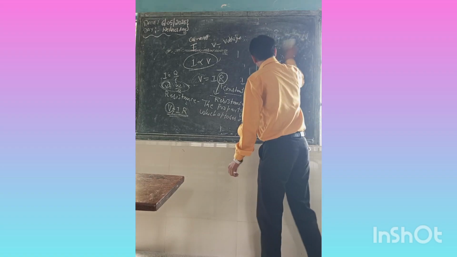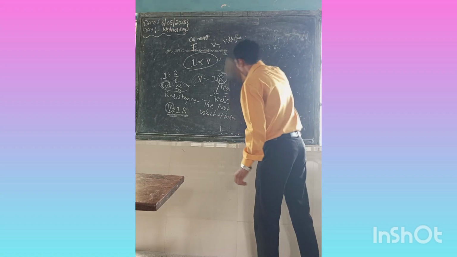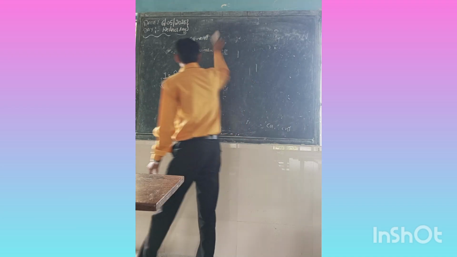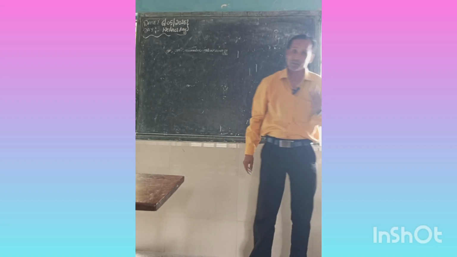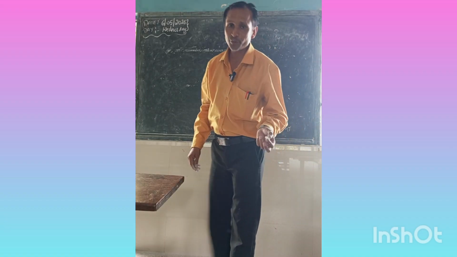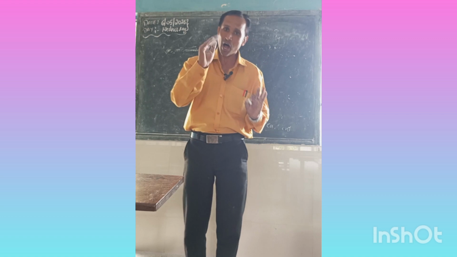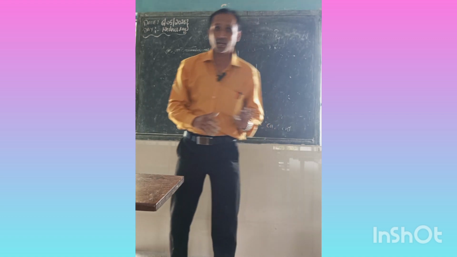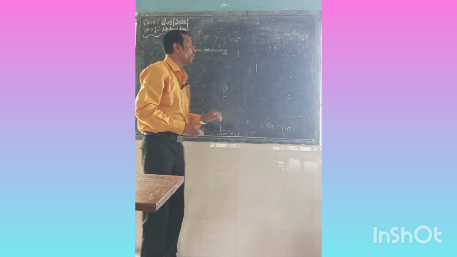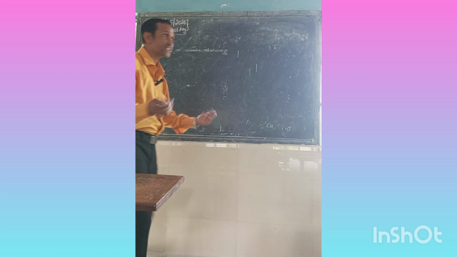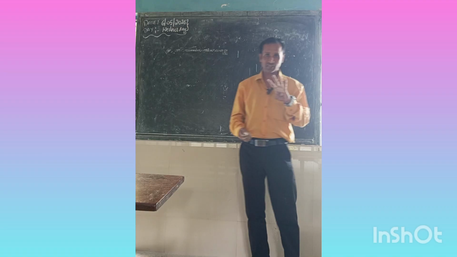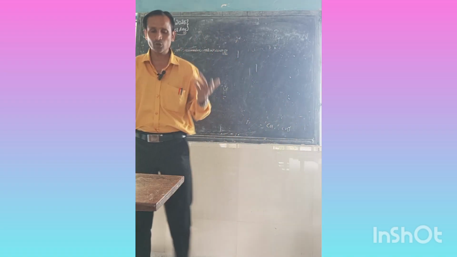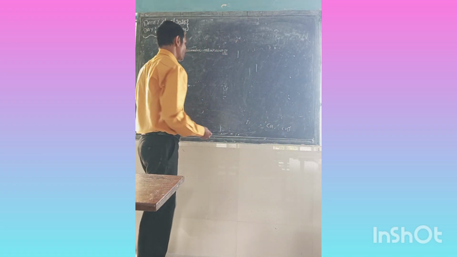Now the next topic, on which numericals will come. The numericals will be done later, dear student, when the lesson is completed: the previous year's questions and the textbook numericals, all after the completion of the chapter. Now the next topic: on what factors does the resistance depend? In your textbook, resistance depends on 4 factors.